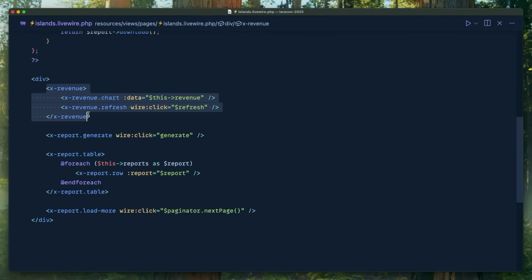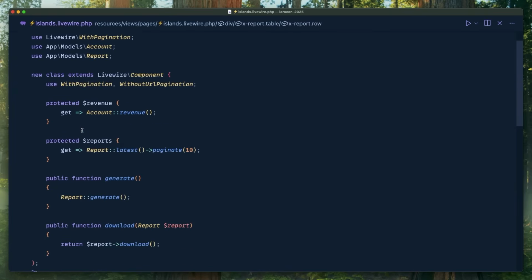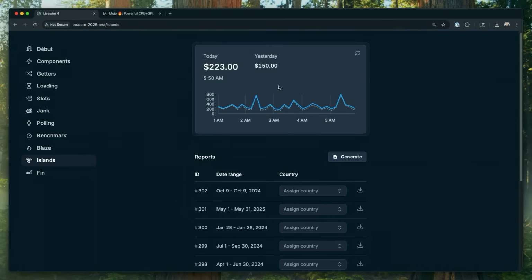We render the revenue chart up here, and then we render the table below and put them all in a loop. And we have basic getters for the data, okay? The one thing you should know is that account revenue takes a full second. I just have a sleep in there for a second so that it simulates like a slow database query, okay? So if I hit generate right now, how long is this gonna take? A second, because it has to re-render the whole page and get that stuff out of the database.